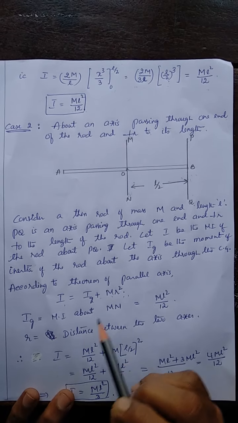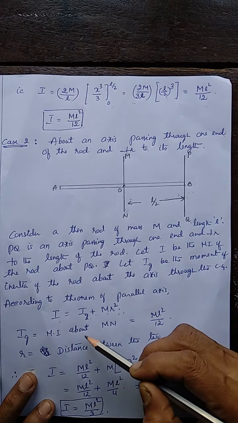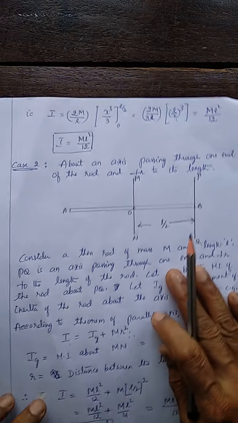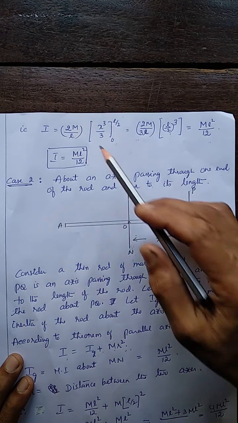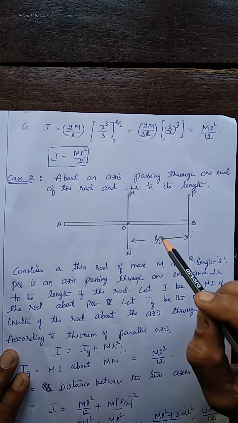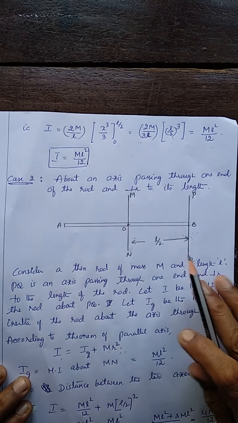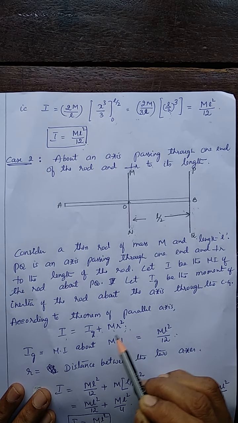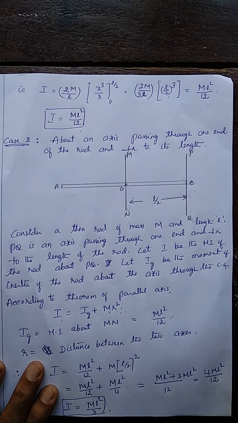Now, I equals Ig plus m r square. What is Ig? Ig is the moment of inertia about the axis MN passing through the center, which we already determined as m L square by 12. Ig, the moment of inertia about an axis through the center of gravity perpendicular to the rod, is m L square by 12. Now, remaining is m r square. m is the mass, and r is the distance between these two axes.